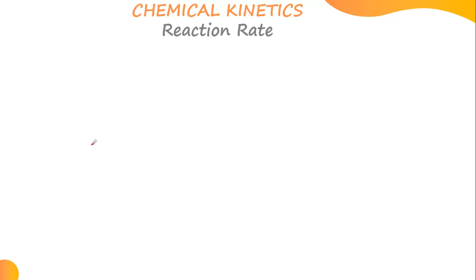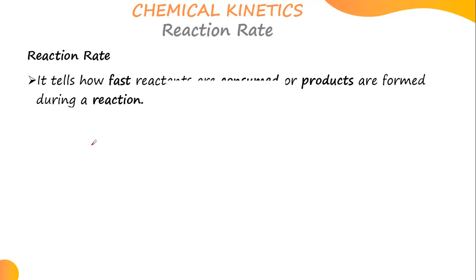Now let's look at the reaction rate. Rate, we talked about how fast a chemical reaction occurs. So now let's look at the reaction rate. What do you have to know about the reaction rate? Note that reaction rate tells how fast reactants are consumed or products are formed during a reaction. I repeat, reaction rate tells how fast reactants are consumed or products are formed during a reaction.